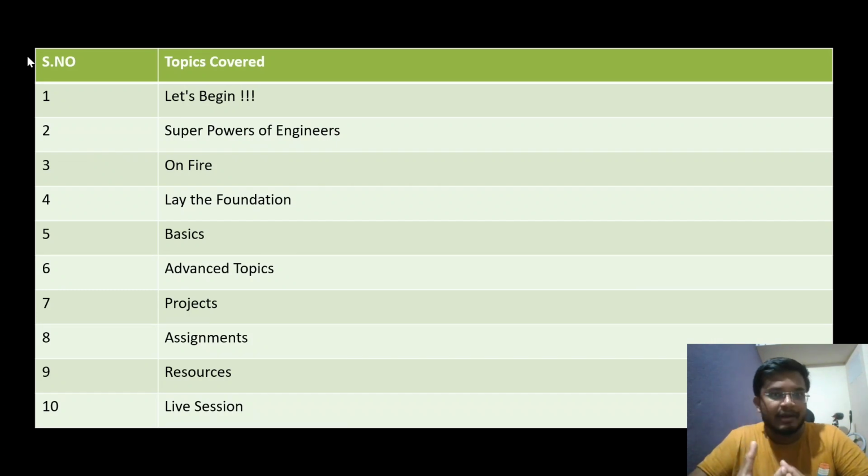Basically that GitHub part, how you can create a GitHub repository, or how you can upload the code to GitHub, everything will be covered in this course. And in the ninth, resources. What are the resources you can check later or in the future stage?